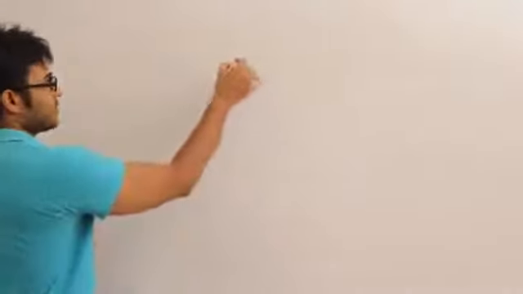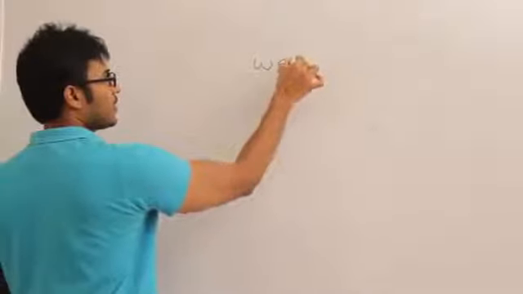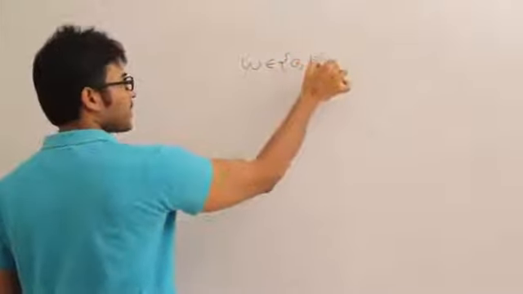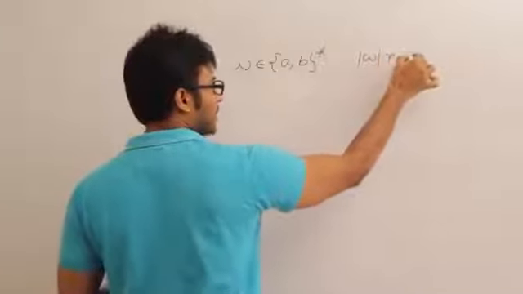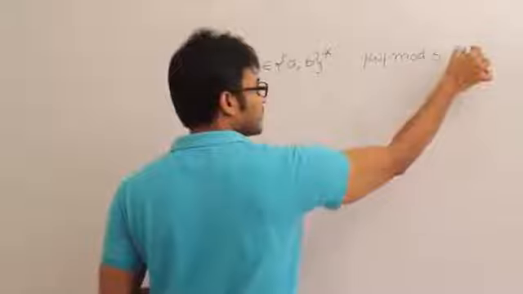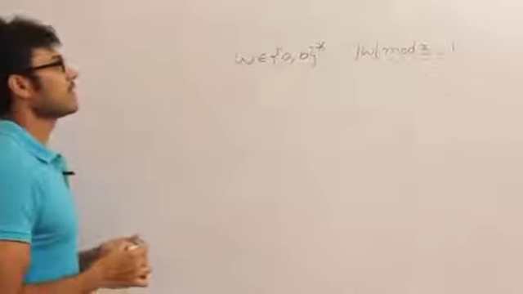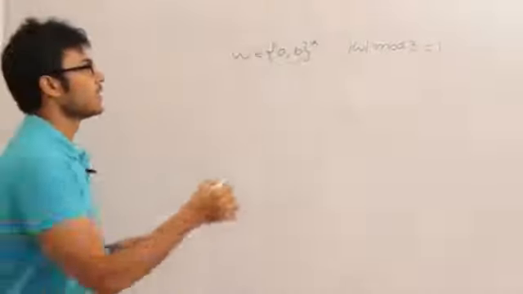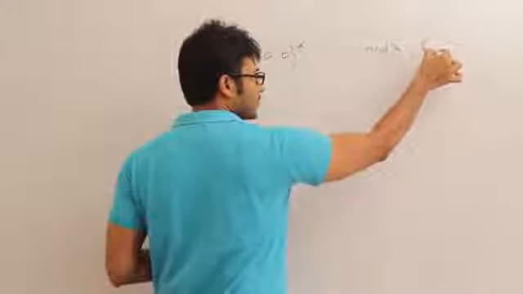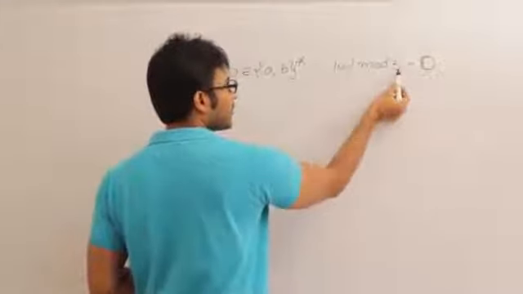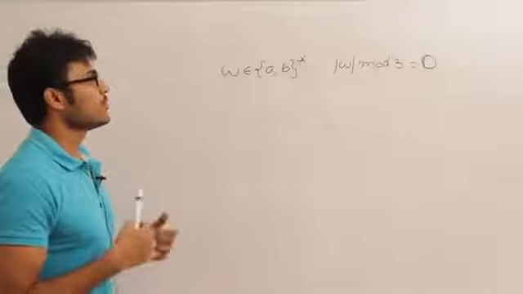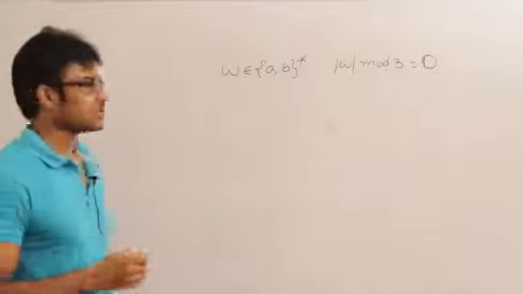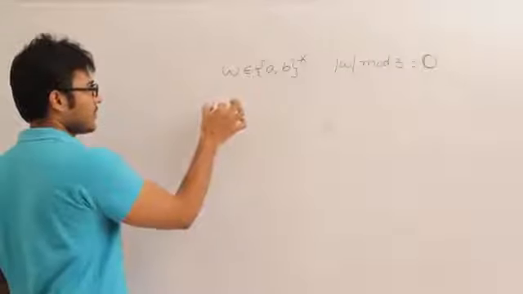Now let us say we have to construct a DFA which accepts the set of all strings over a comma b such that the length of the string when divided by 3 is, let us say, the remainder of the length of the string when divided by 3 is 0. It is nothing but I want the length of the string to be divisible by 3. So first thing is, let us find out the language.